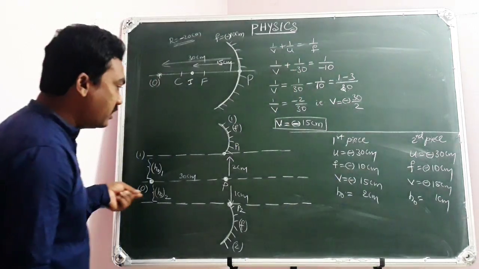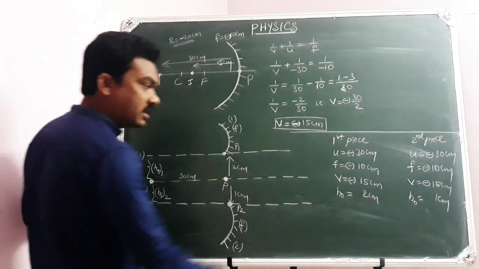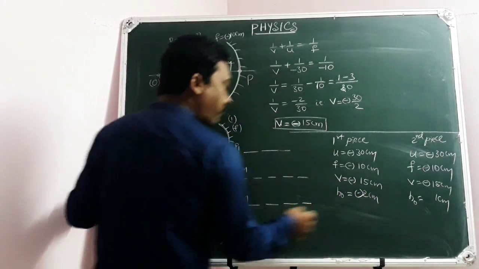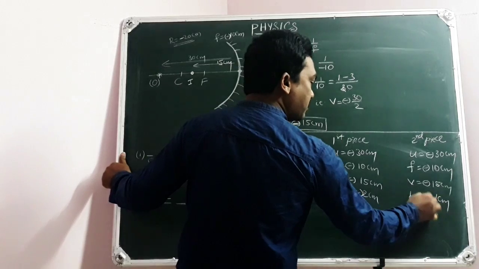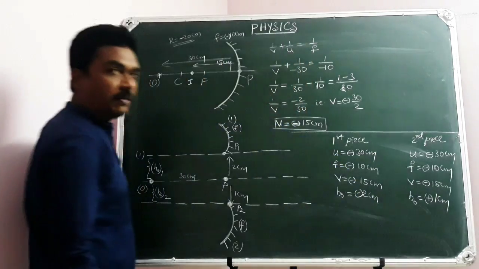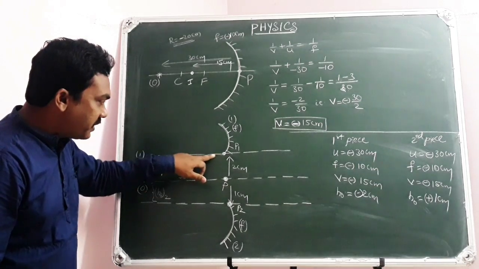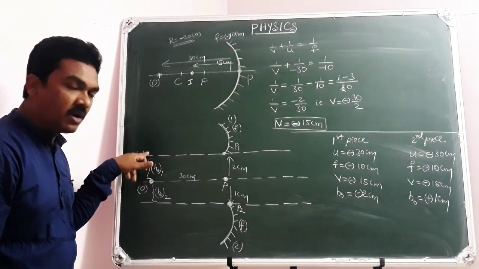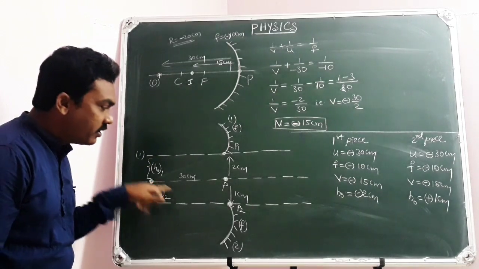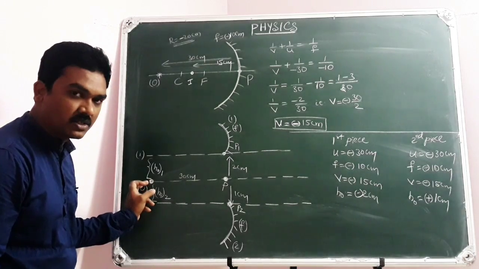And a very interesting point: for the first piece, the object is below the principal axis. That's why it is negative. For the second piece, the object is above the principal axis. That's why it is positive. You know sign conventions? Above the principal axis positive, below the principal axis negative. In the case of the first piece, this is the principal axis and here is the object, means your object is below the principal axis. But for the second piece, this is the principal axis, your object is above the principal axis.